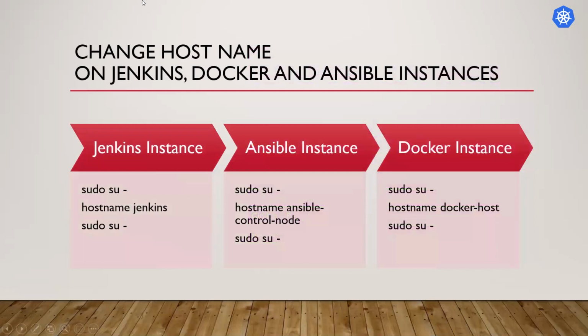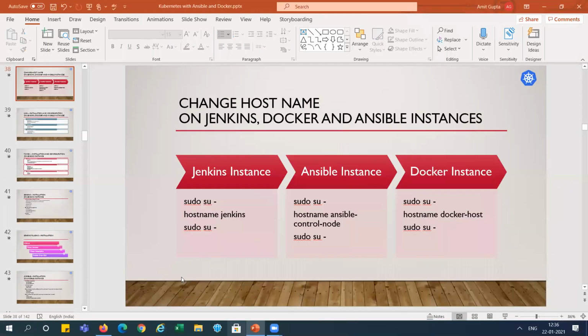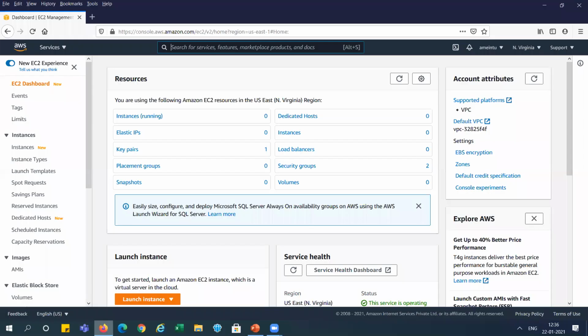First we need to create the 3 instances, Jenkins, Ansible, and Docker, in AWS. So I am going to log in. This is my EC2 management console. You can see here, no instance is running over here. I am doing all this demo in the North Virginia region due to more stability here. So I am creating the three instances here.